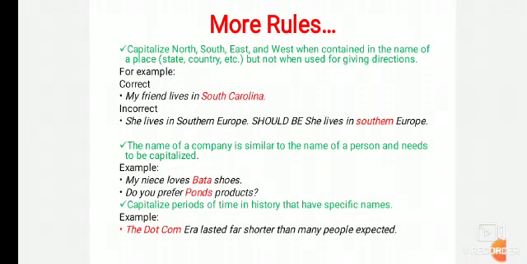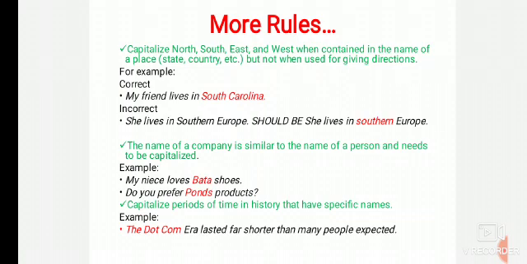More rules about capitalization. When north, south, east, west come with a name or place, then the initial letter of that word will be capitalized. But when we are only mentioning directions, we will not use capital letters.